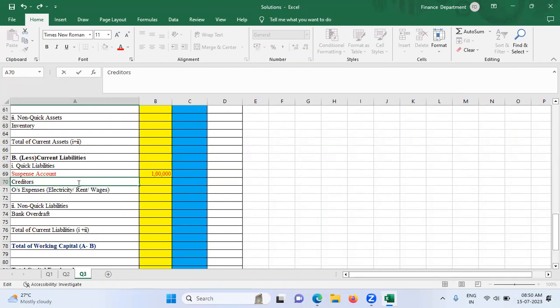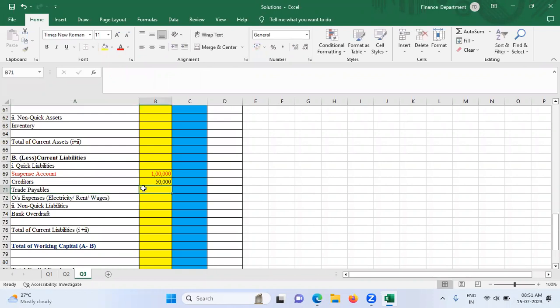Now, creditor. What is the amount of creditor? The amount of creditor is 50,000 rupees. All right, so it's done. Now, next is about trade payable. So I need to write trade payable, creditors. Now you may say, sir, trade payable and creditors are almost the same. Yes, they are the same. But if MK Limited is making a separate account for that, you don't have to question this. You also create the separate account, and your task is just to post the entry the way it is given. That's it. Don't try to do anything extra for them.